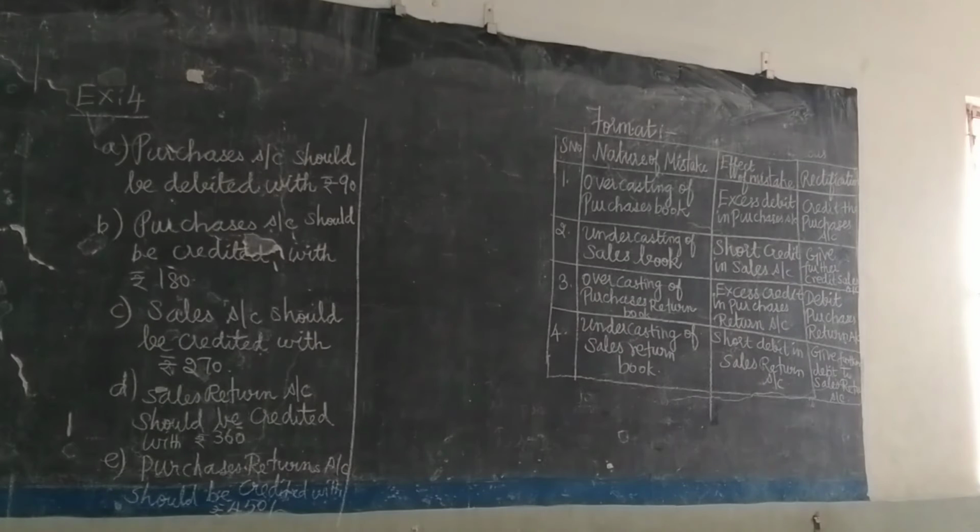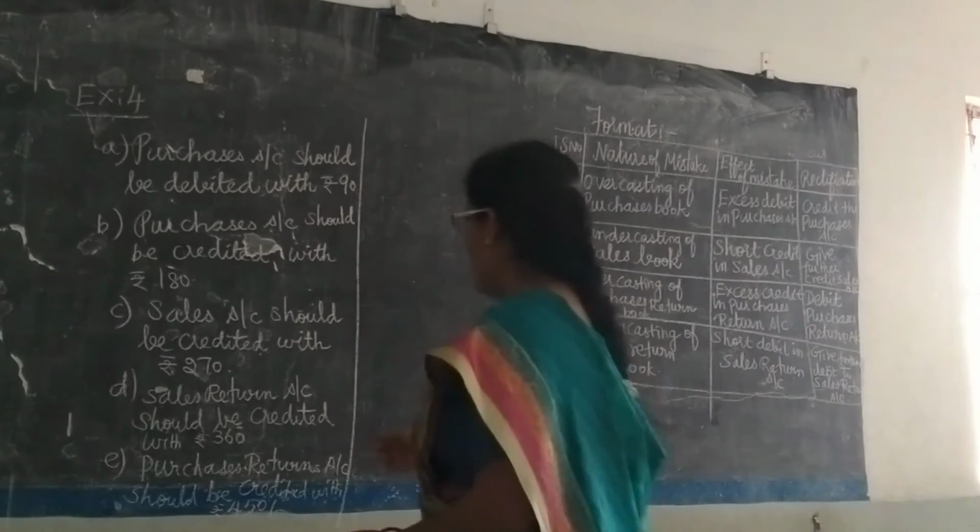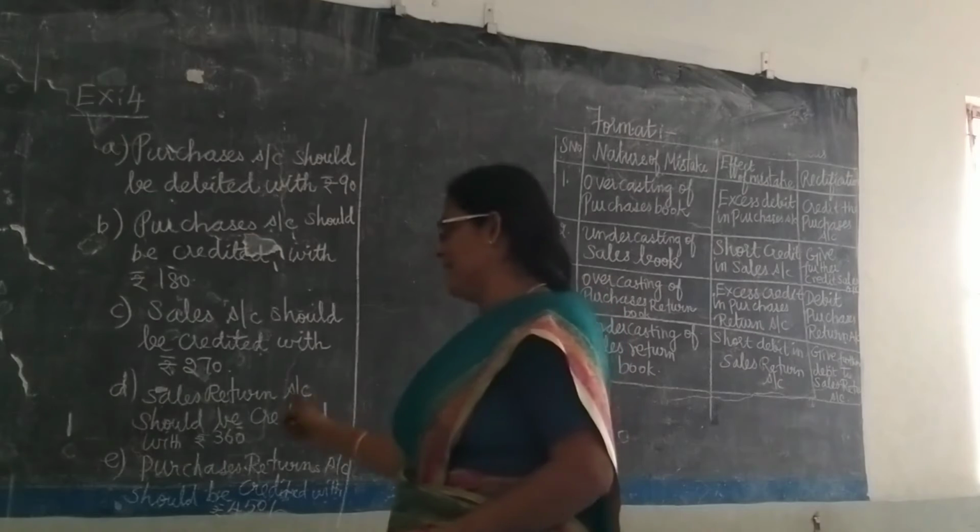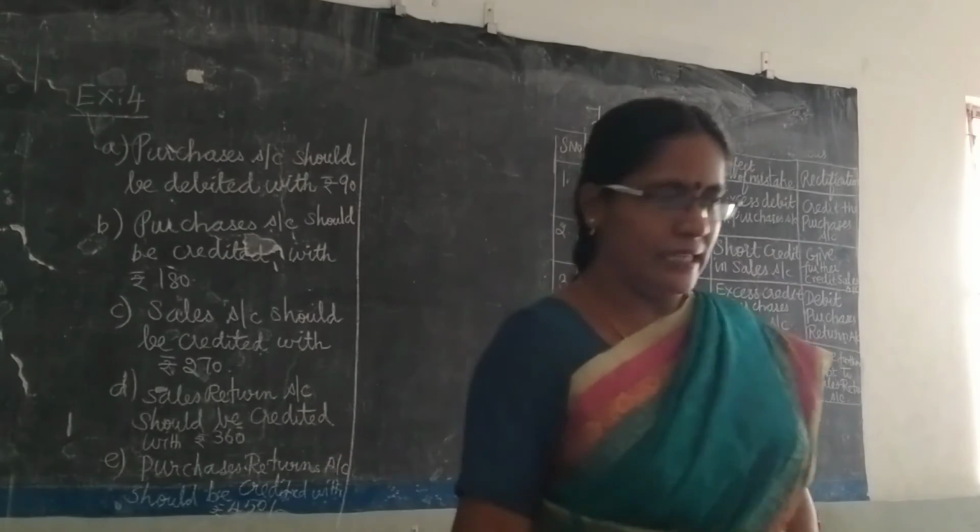Then the total of sales return book was carried forward rupees 360 more. So sales return should be over costing, isn't it? So excess debit, isn't it? So we have to give further credit. Excess debit, we have to give further credit. Sales return account should be credited with rupees 360.